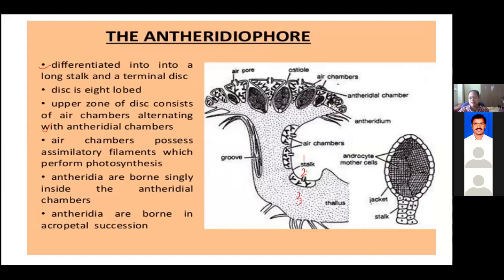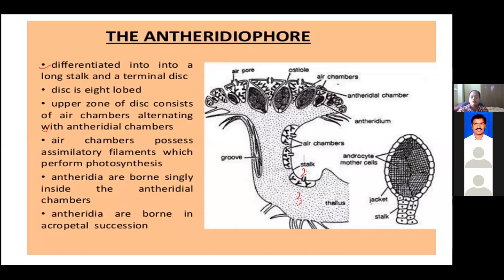Disc means like the throwing disc we play with. It is an umbrella-like structure. This appears just like a disc, which is 8-lobed. You can see here 1, 2, 3, 4, 5, 6, 7, 8. It is an 8-lobed disc on the stalk of the antheridiophore.